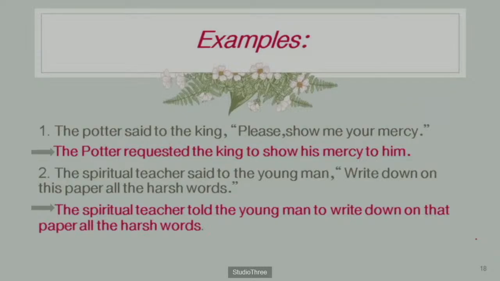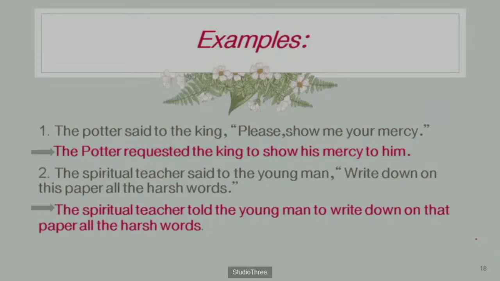The potter is saying something, but it is in the form of a request. How do you know this? Because please is given here. Whenever we request someone, what do we use? Please. So here the potter requested the king.